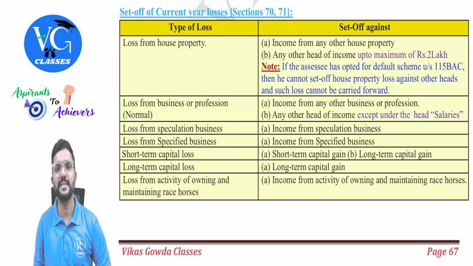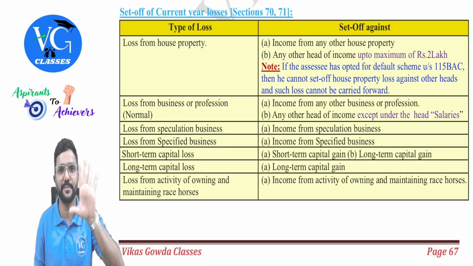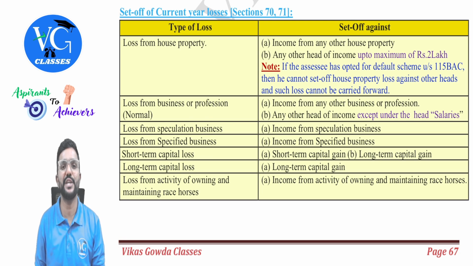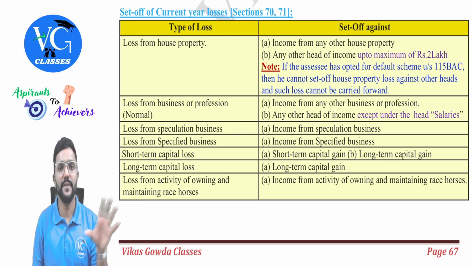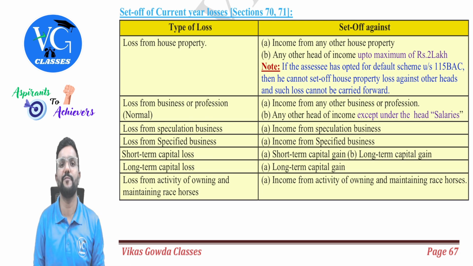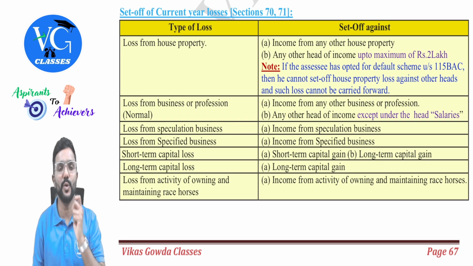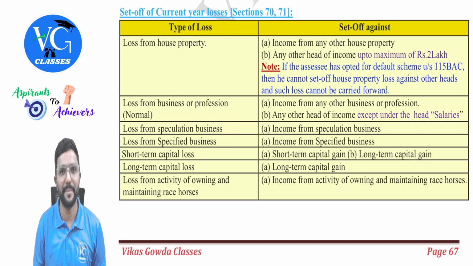Same way, specified business. For specified business, whatever capital expenditure is incurred other than LGF. LGF means land, goodwill, and financial instruments. Except these 3, any other capital expenditure incurred by the assessee for specified business is allowed as deduction in the year in which it is incurred. Even if it is incurred before the commencement of business, the entire capital expenditure except LGF is allowed in the year in which the business has commenced.